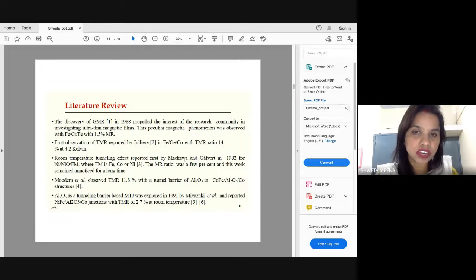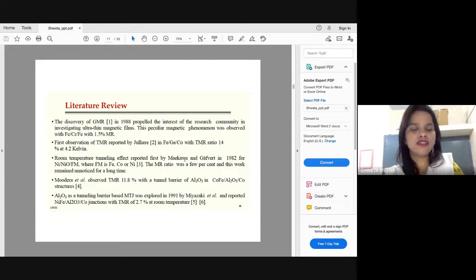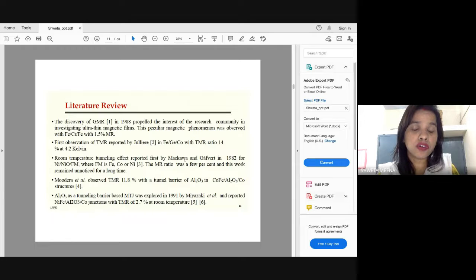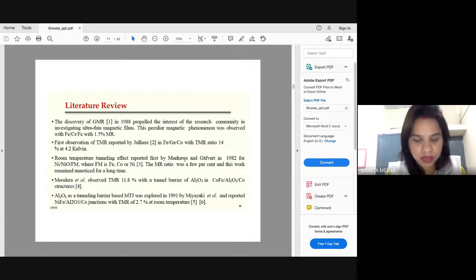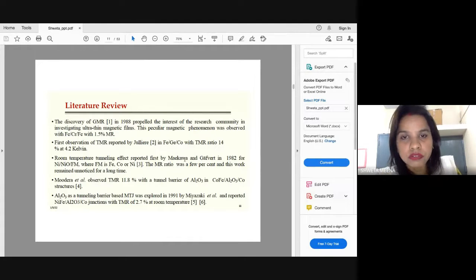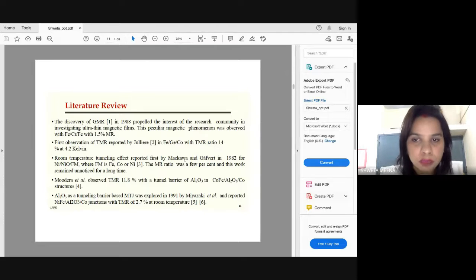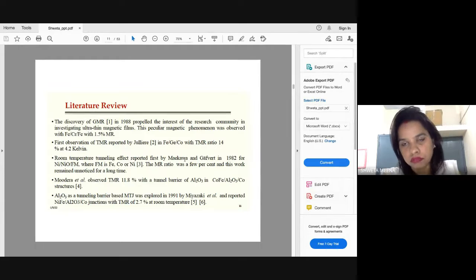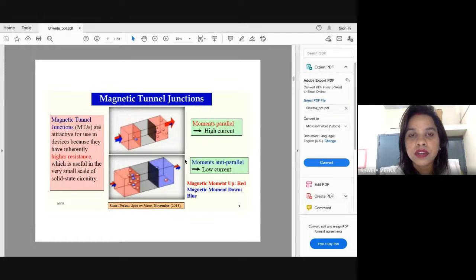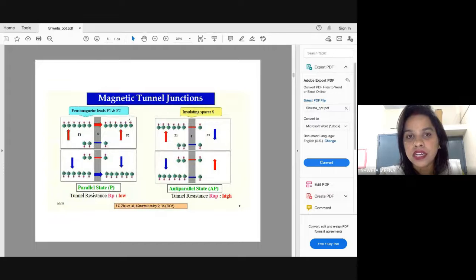various MTJs which have been reported in literature. Various materials have been used for simulating or for synthesizing the magnetic tunnel junctions. Initially, when work on this was started in the year 1988, people started using aluminum oxide, Al2O3, and MgO layers. So what you can do is you can take different layers for these two layers.